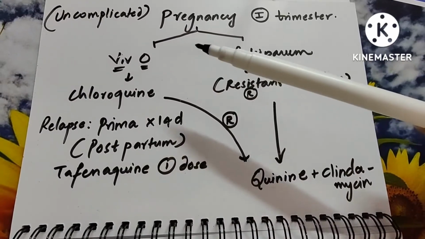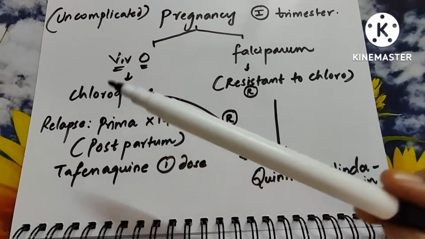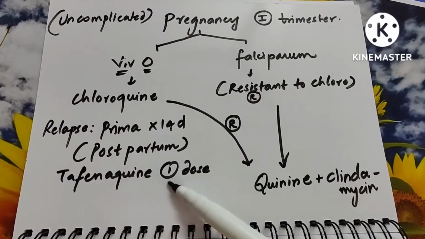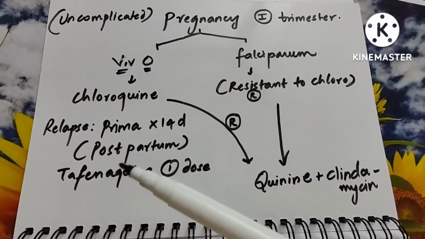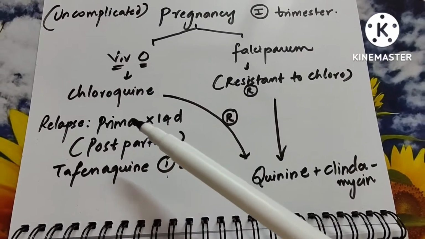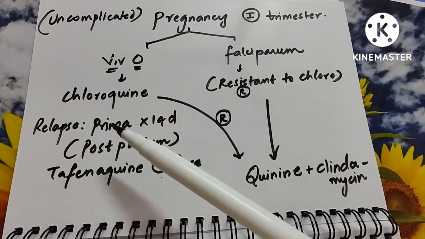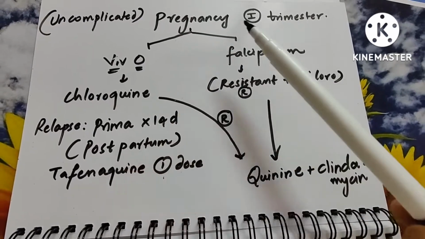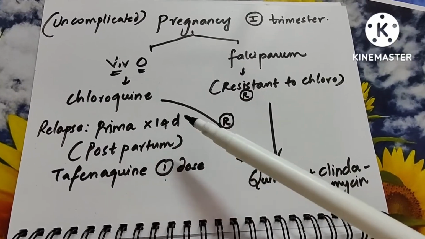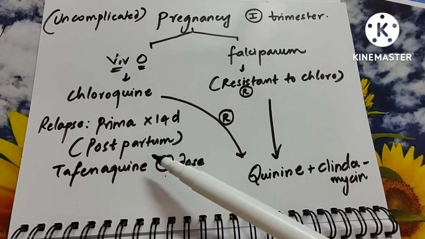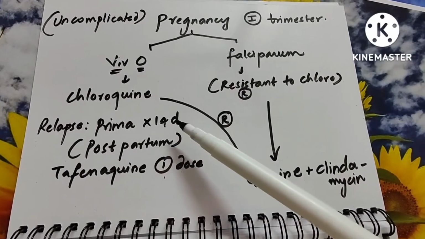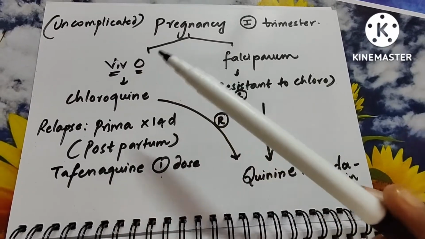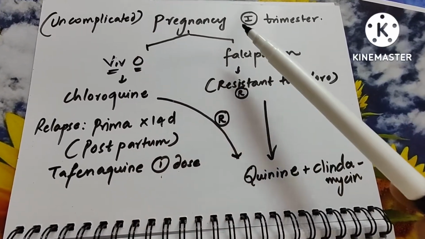In vivo, I have already told you that there is a relapse phase. For the relapse phase, you either need primaquine for 14 days or tafenoquine for 1 dose. The important point here is that primaquine is contraindicated in pregnancy. So you should not give primaquine during the first, second or third trimester. You have to give it postpartum. After the delivery, you give it for 14 days, or tafenoquine for 1 dose is enough. This is regarding uncomplicated malaria in the first trimester.